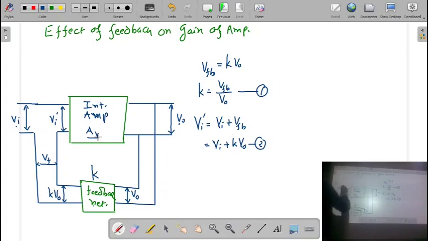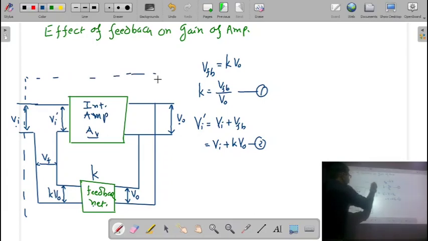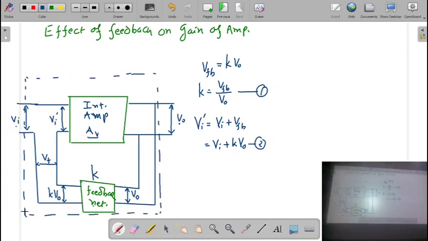And here, whatever the boundary I am going to mention, this is known as the feedback amplifier. So for the internal amplifier, the input signal is VI dash and the output signal is VO. For the feedback amplifier, input is VI and the output is VO.